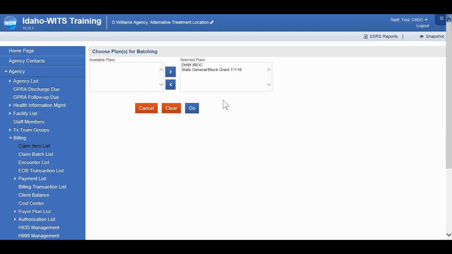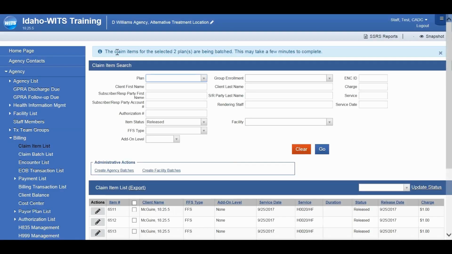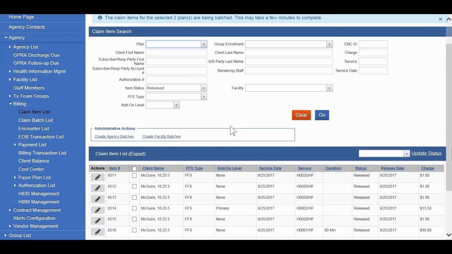So we'll move them both over here and then click Go. We do receive an informational message across the top stating that those batches are being created, and this will take a few minutes. And generally speaking, it does take a couple of minutes to complete.